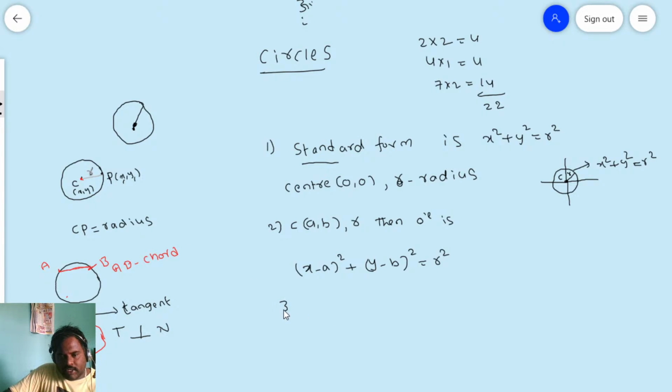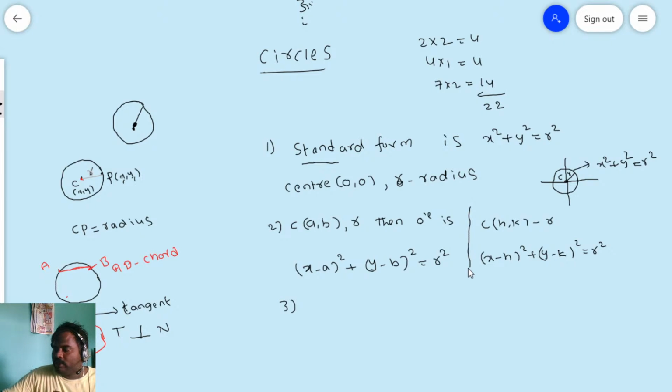Sometimes they will give the center as h comma k, based on different authors. If h comma k is the center and r is the radius, then you can write x minus h whole square plus y minus k whole square equals r square. This is the circle equation when the center is h comma k and the radius is r. Is it clear for you? Right.